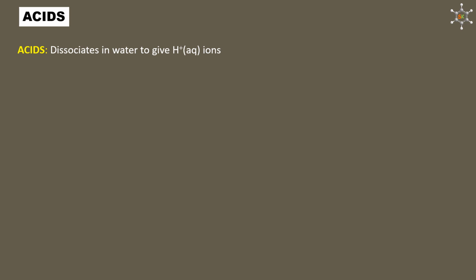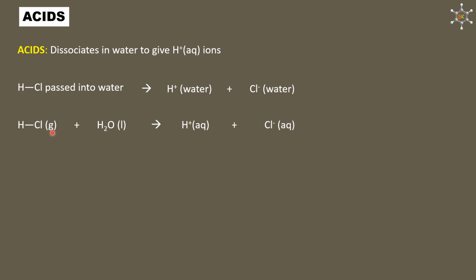Acids are substances which dissociate in water to give H+ (aq) ions. Example, when HCl gas is passed into water, it forms H+ ion surrounded by water molecules and Cl- ion surrounded by water molecules. This can be represented in the form of an equation as HCl in the gaseous state. When put into water, that is in the liquid state, it forms H+ ions surrounded by water molecules, that is represented as H+ (aq), Cl- (aq).